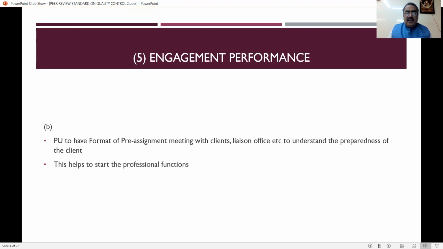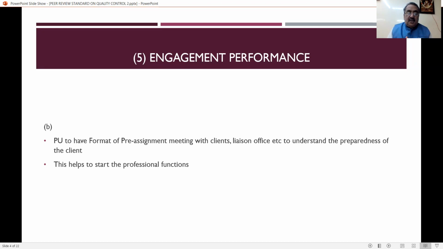And there should be a pre-assignment meeting. Before accepting any work, the practice unit should have a pre-assignment meeting with the client's liaison officers in order to understand the preparedness of the client. That means there should be a prescribed format available at the practicing unit for the pre-assignment meeting with the clients: what are the things to discuss before accepting or preparing the work for the client?